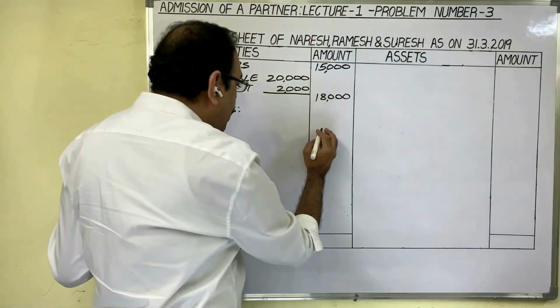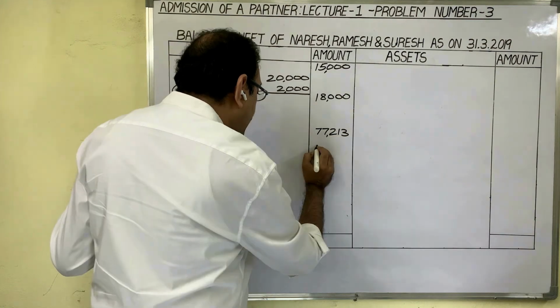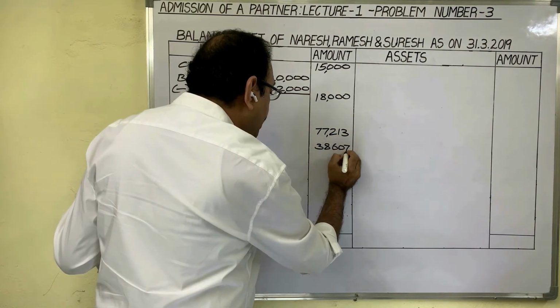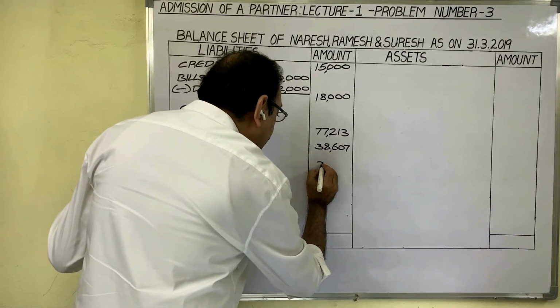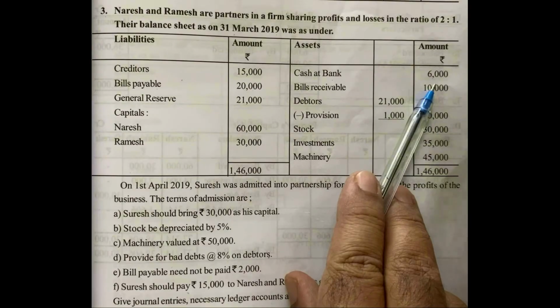Naresh capital amount is 77,213 rupees. Ramesh capital is 38,607. Suresh capital is 30,000 rupees. Come to asset side, cash at bank 6,000 rupees.